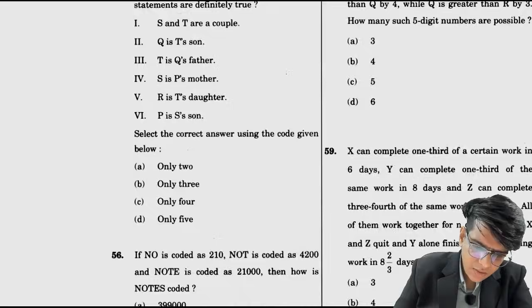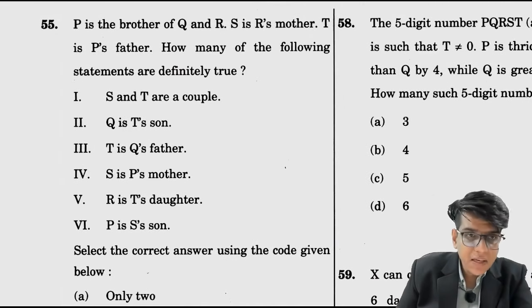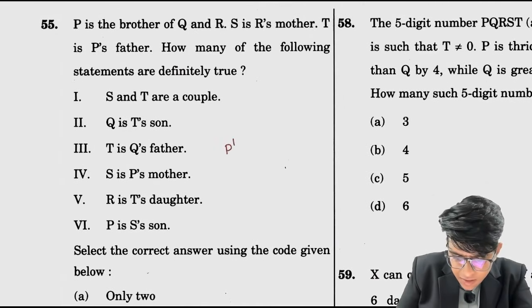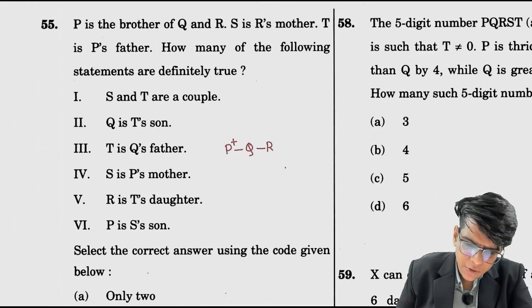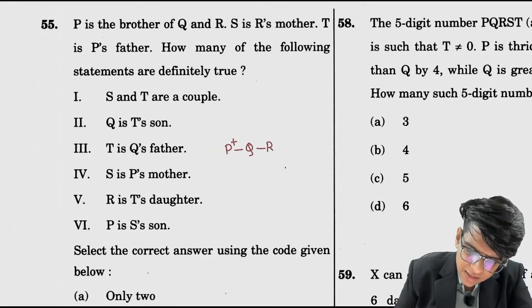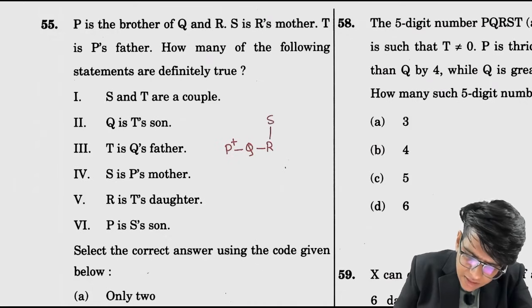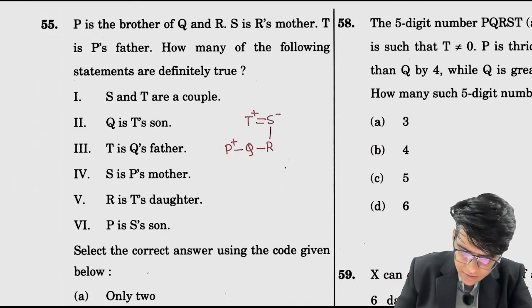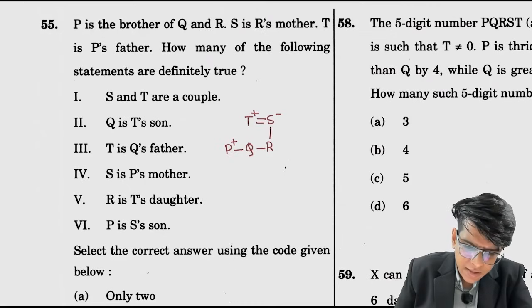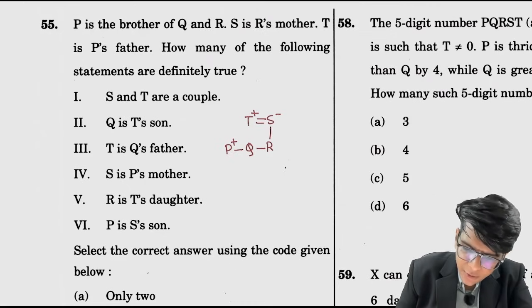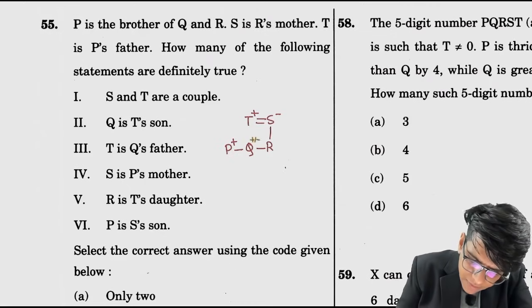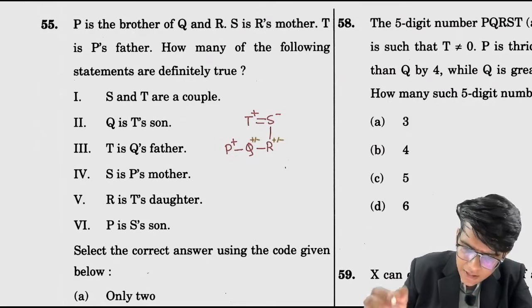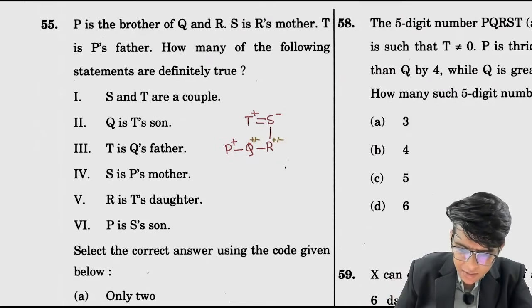ठीक है. नाउ P is the brother of Q. P is the brother of Q and R. They don't know the gender of Q and R. S is R's mother and T is P's father. मतलब T is P's father. How many of the following statements are definitely true? We don't know the gender of Q and R. ठीक है, definitely true. S and T are a couple. Correct. Q is T's son.